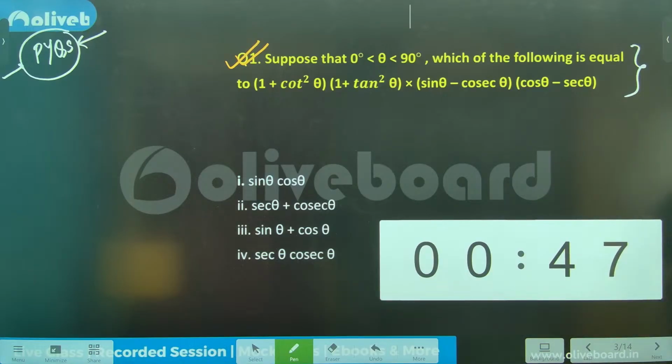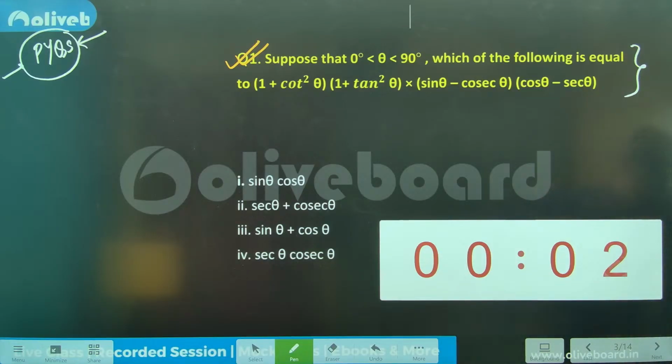Please solve this. Everybody, how can we solve this? Any answers?